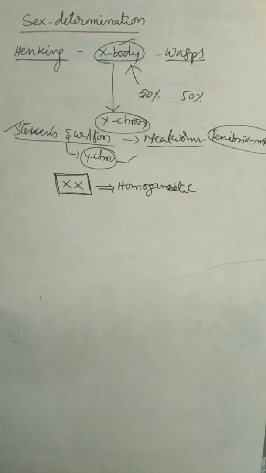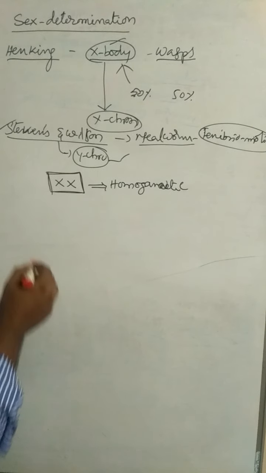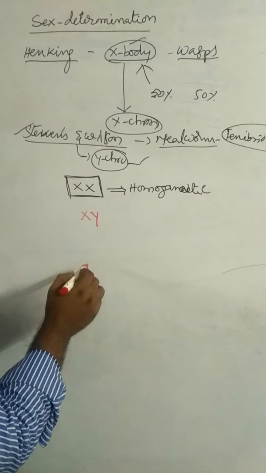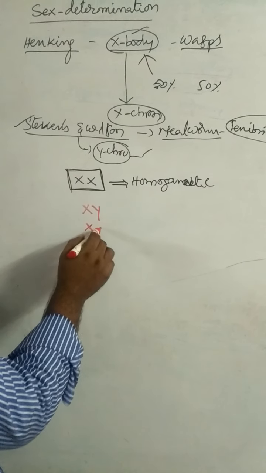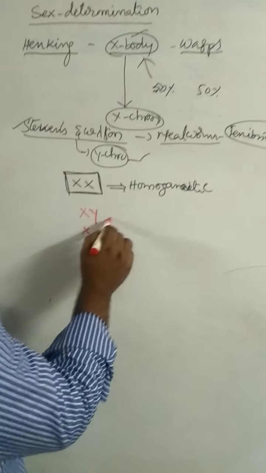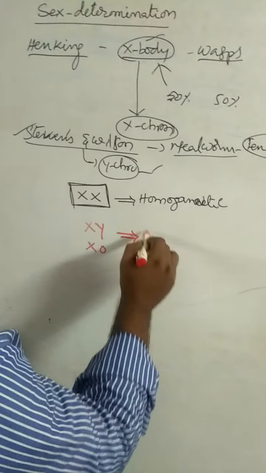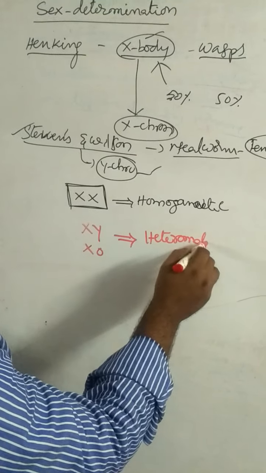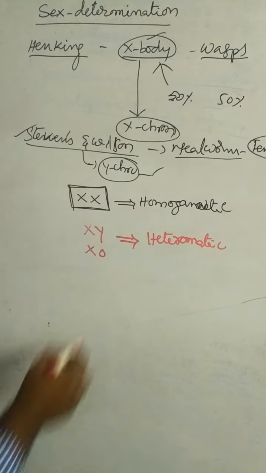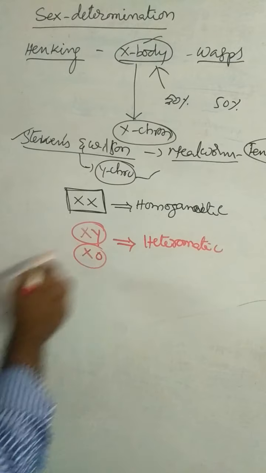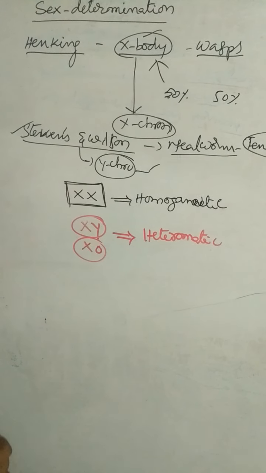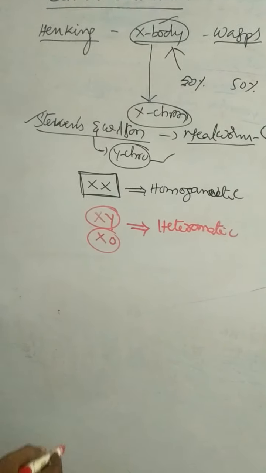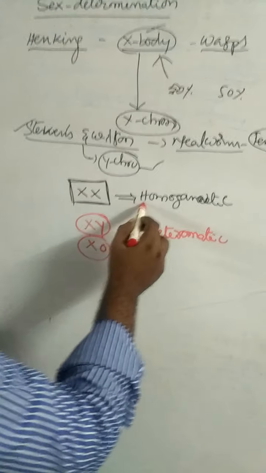If the individual contains different types of chromosomes, like XY or X0, this individual is called a heterogametic individual.